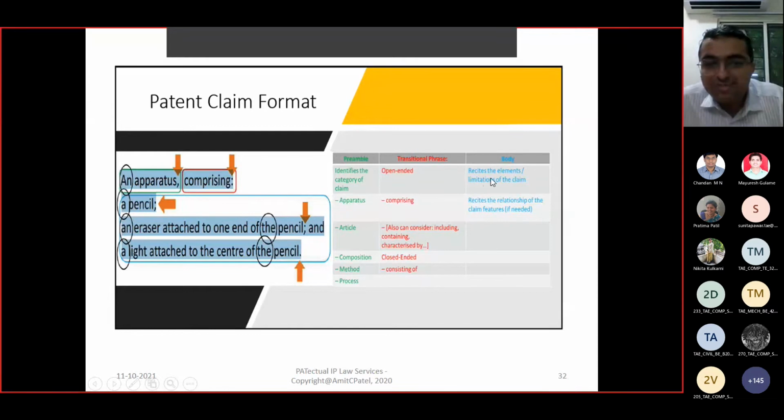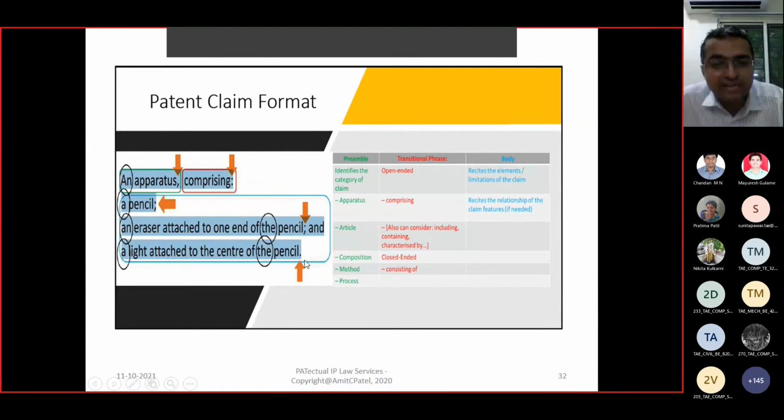And the body. So this recites the elements or limitations of the claim, and recites the relationship of the claim features. Okay, a pencil. Look here, we are using the article, an apparatus or a pencil. So when we are discussing for the first time, we are using a. Then the second part of the same sentence we are separating via semicolons.